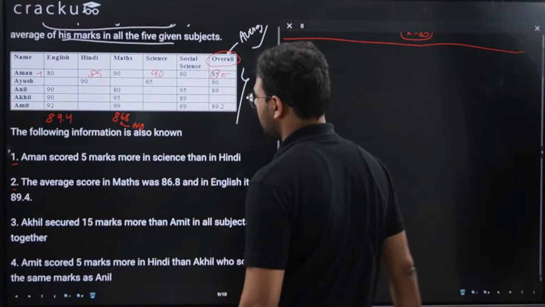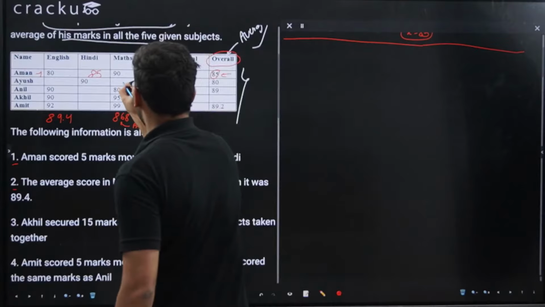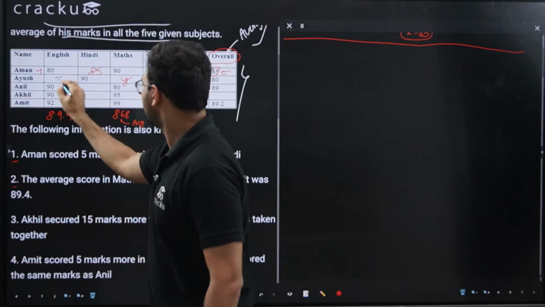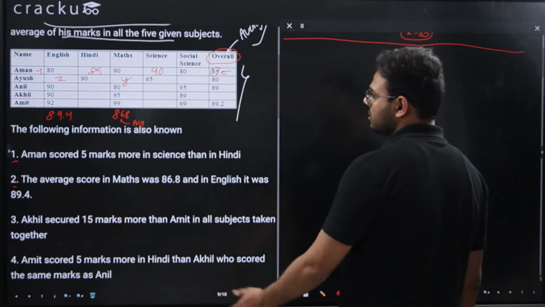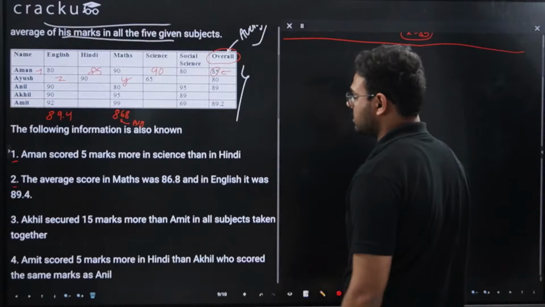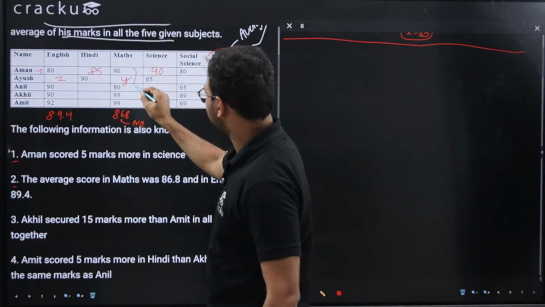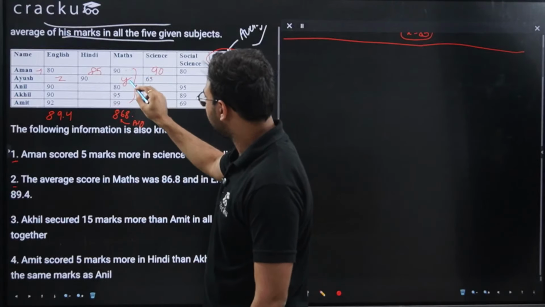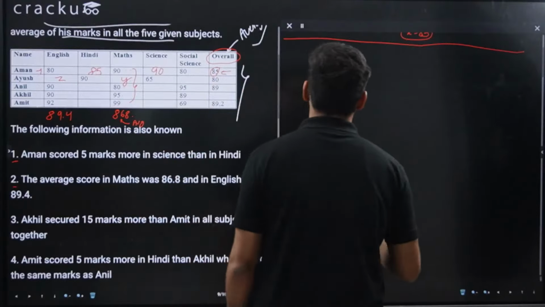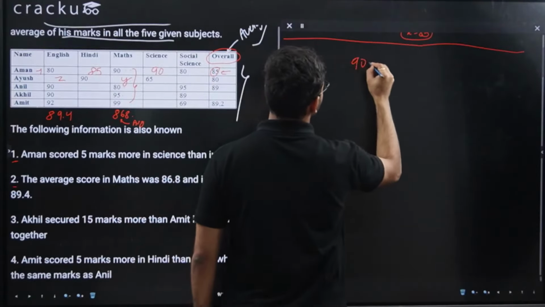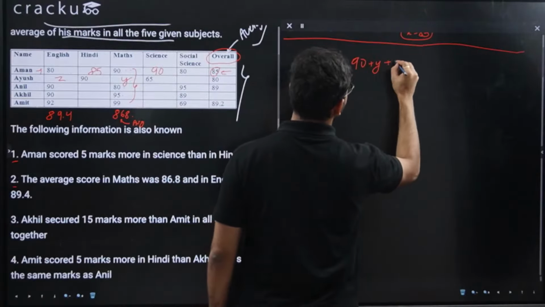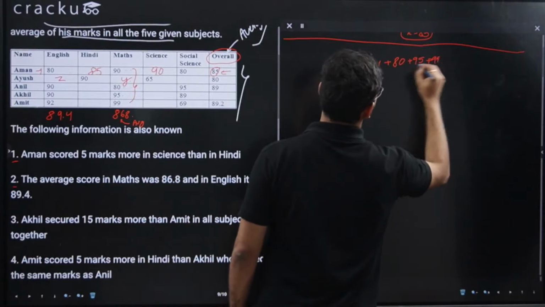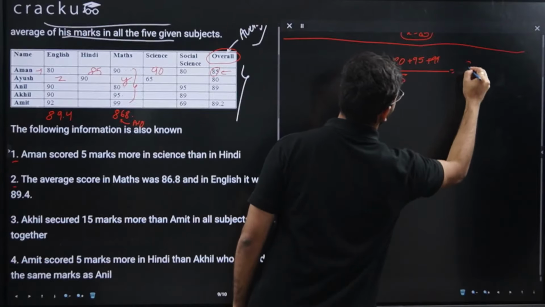So I'll consider this value as y. Let's assume the marks scored by Ayush in maths is y and Ayush in English is z. Now the average of these values is equal to 86.8. The average score in maths is 86.8. So the average of 90, y, 80, 95 and 99 is 86.8. So I'll write 90 plus y plus 80 plus 95 plus 99, divided by 5, is equal to 86.8.